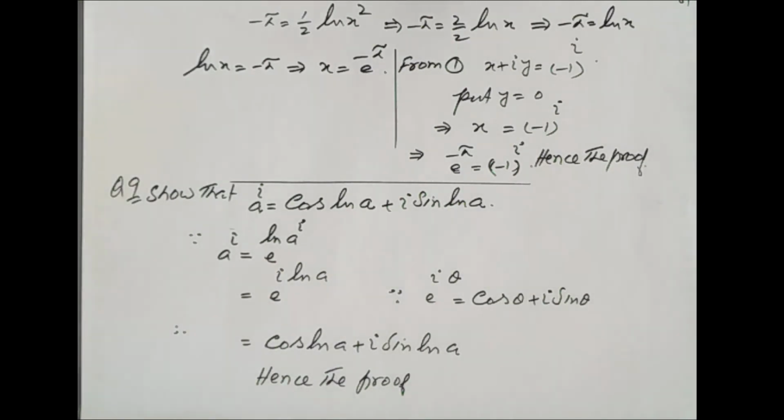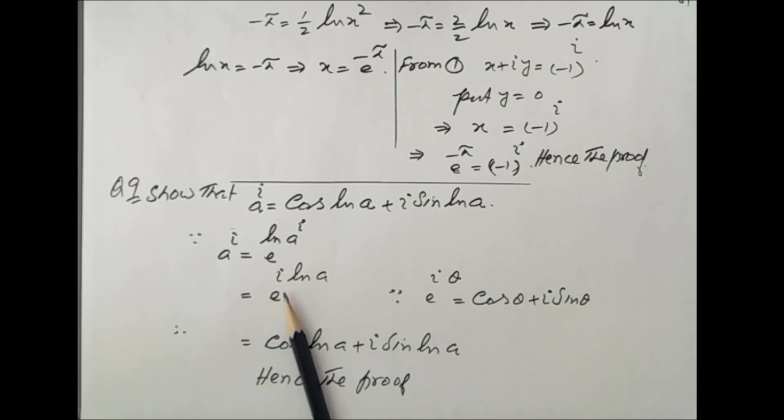Now question number 9: show that a to the iota equal to cos of log of a plus iota sine of log of a. We can write a to the iota as e to the power log of a to the iota. When they cancel, we get a to the iota. Now by using the formula of log, this iota can take this place.